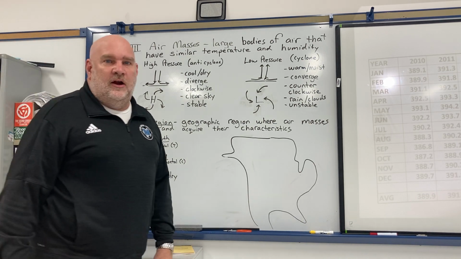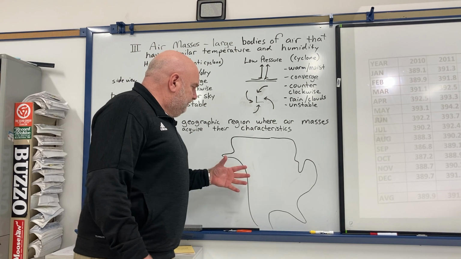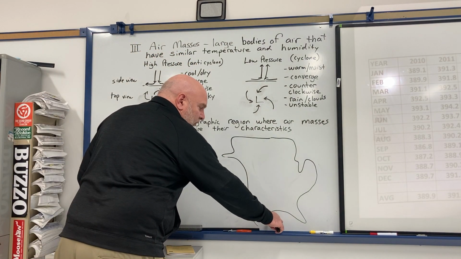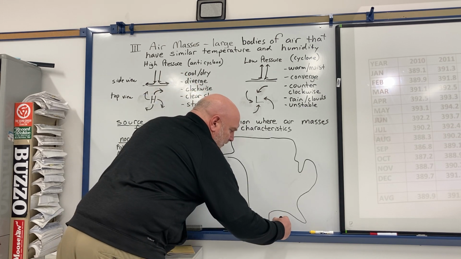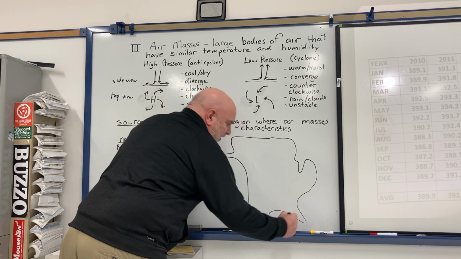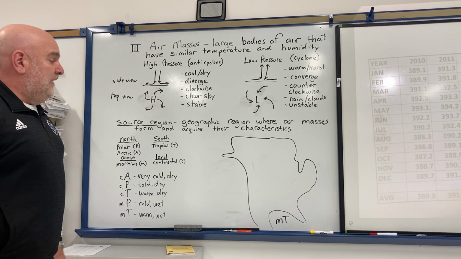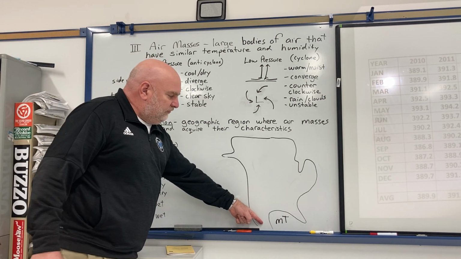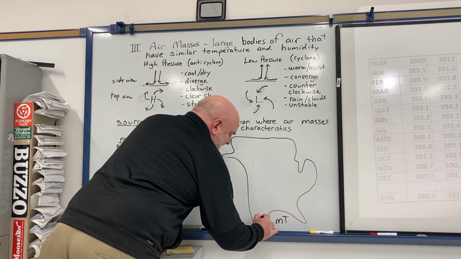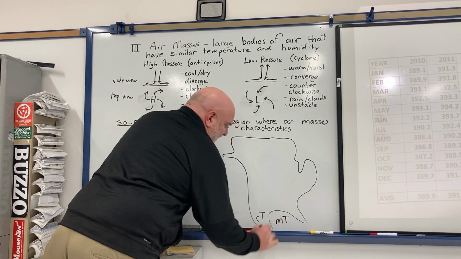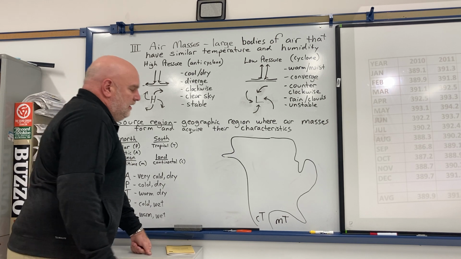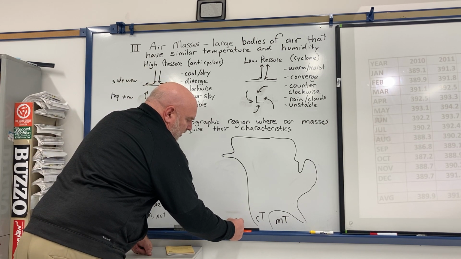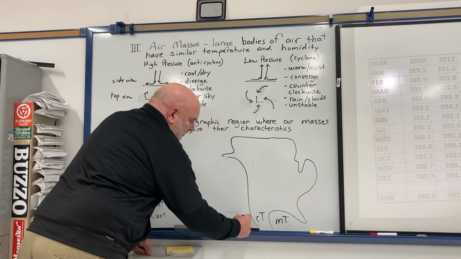So where we find these air masses in North America, if it's in the Gulf of Mexico, that's over water from the south, that would be an MT air mass. If it formed over Mexico proper right there, over land from the south, that would be a CT air mass, continental tropical. If it formed over here, west of Mexico, that's over water from the south. That'd be a maritime tropical air mass as well.